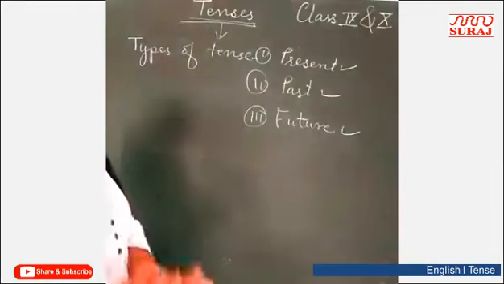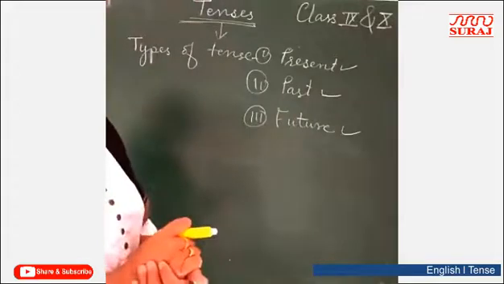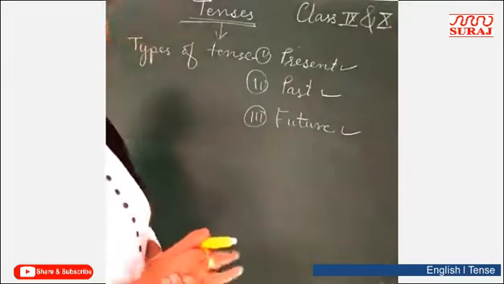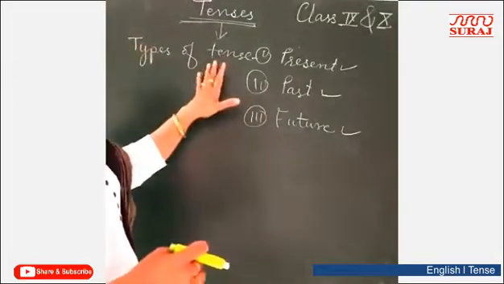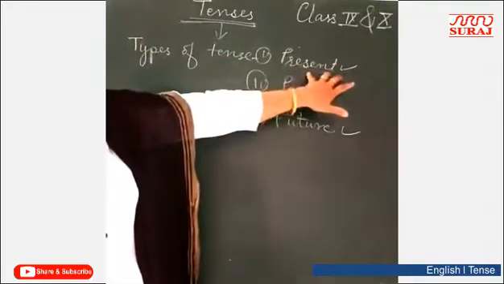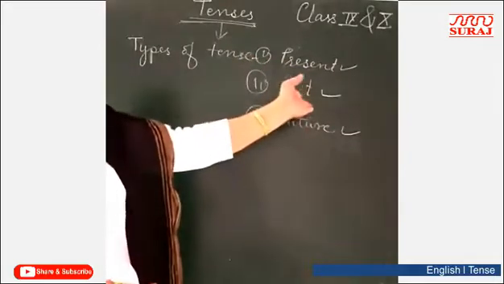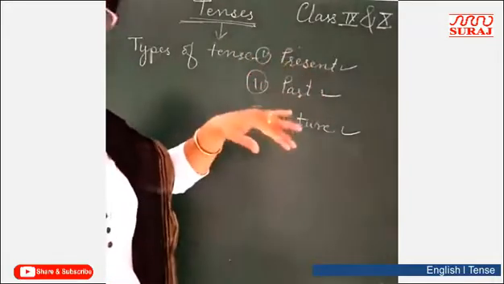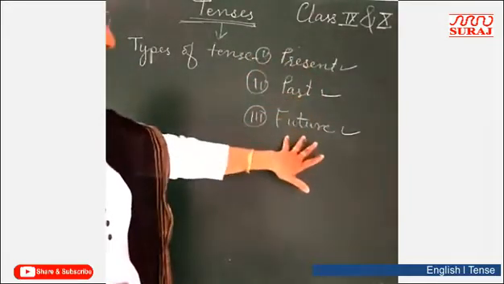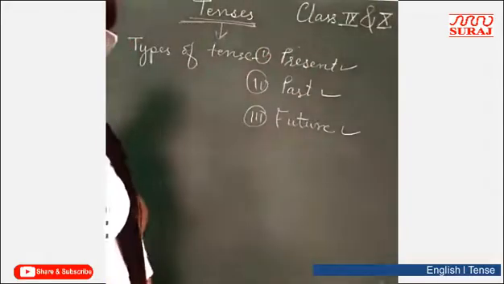Tense is a form of the verb which shows not only the time of an action but also the state of an action, right? And next, there are three types of tenses: present, past, or future. The form of the verb which tells us present time is called present tense. The form of the verb which tells us past time is called past tense, and the verb which refers to future time is called future tense, right?